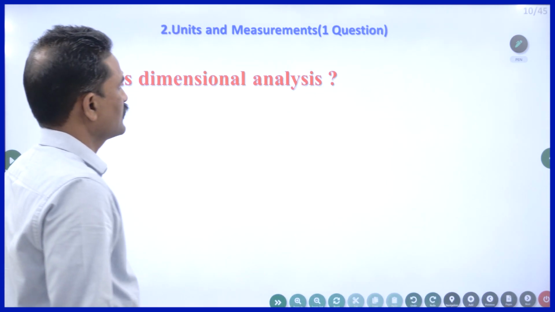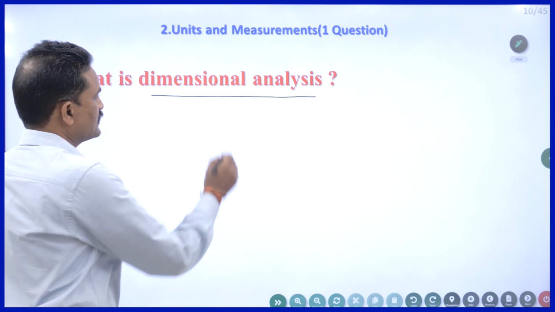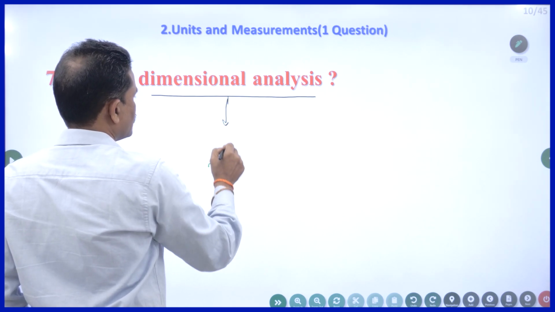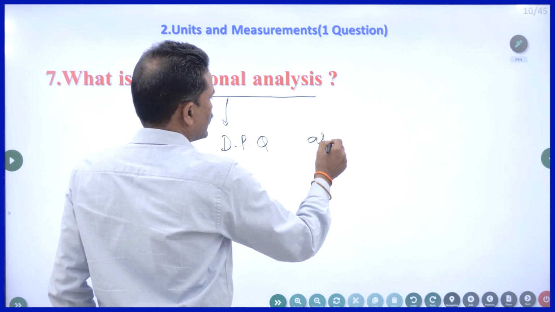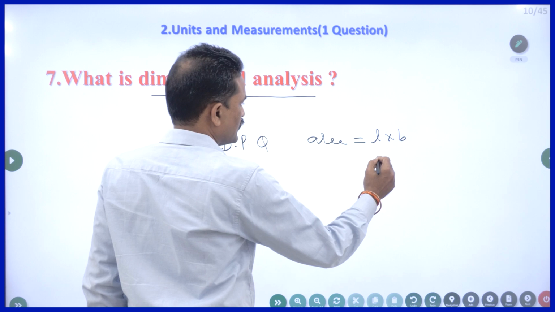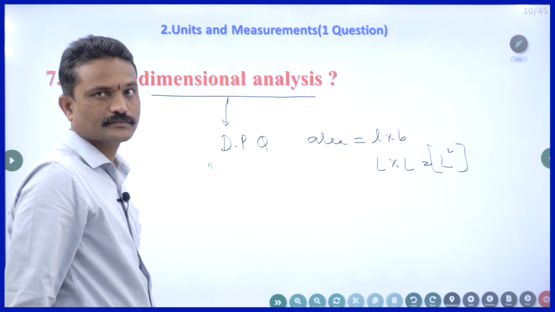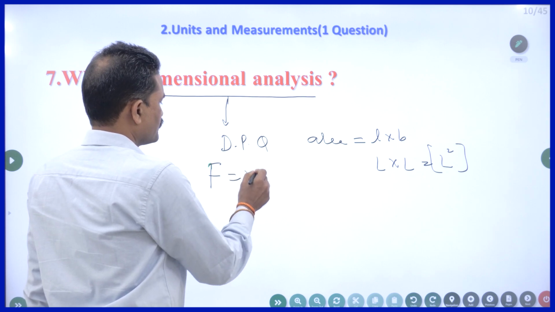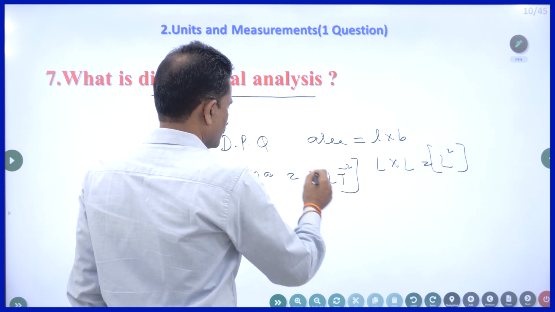What is dimensional analysis? Dimensional analysis is related to derived physical quantities. Just now I gave an example, area. Area is a derived physical quantity. The area is length into breadth. So it is depending on 2 lengths. So length into length, its dimensional formula is L square. For example, if you want to write the dimensional formula for force, F is equal to ma, you will get it as M L T to the power of minus 2. No need to write all these things in the exam.